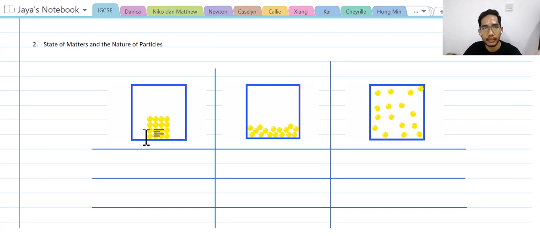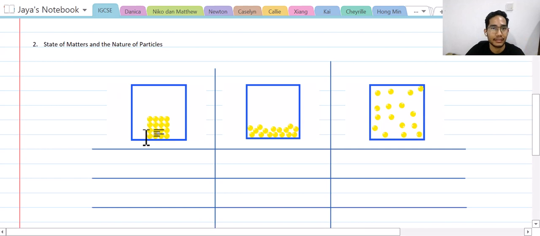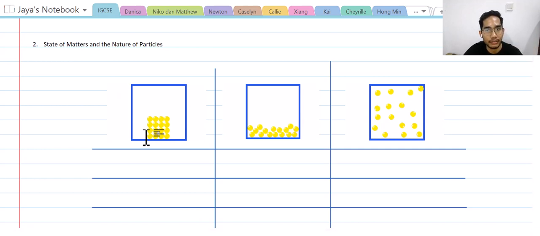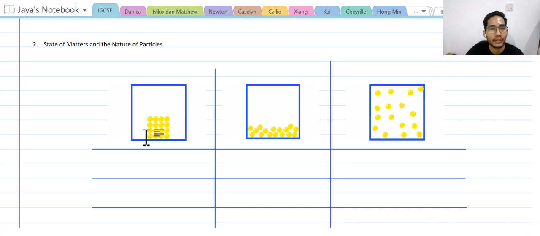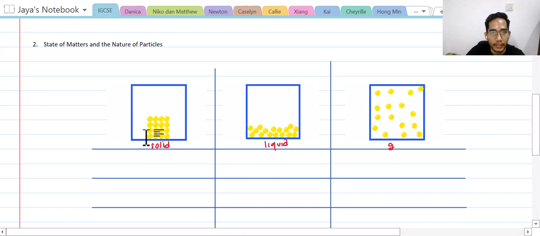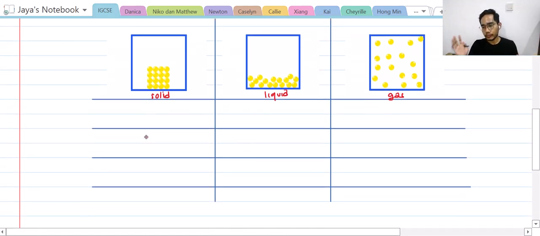What states of matter exist in nature that you know? Okay, so they are solid, liquid, and also gas. Okay, good job.